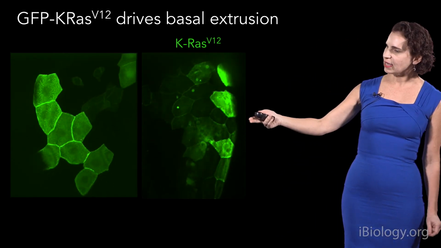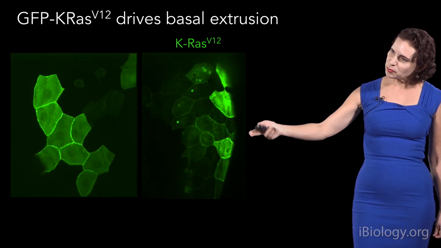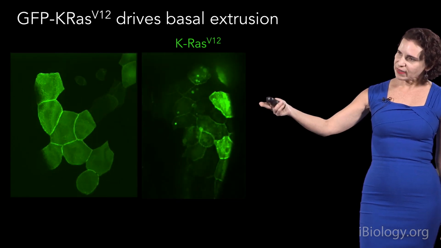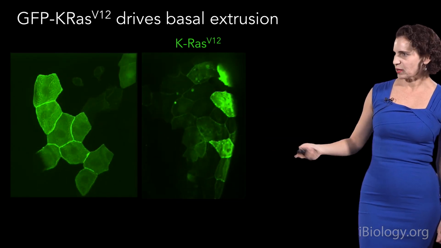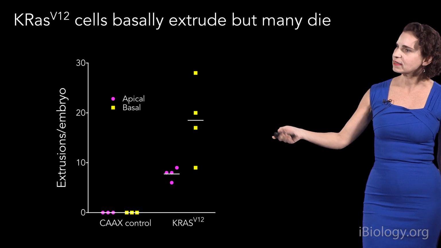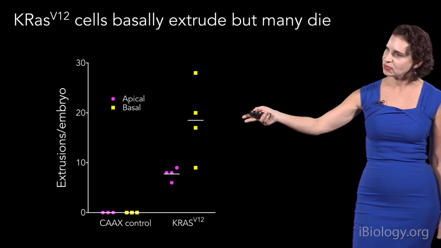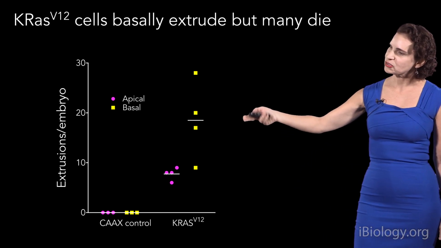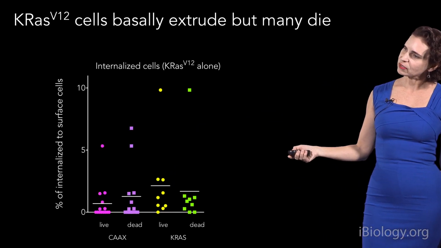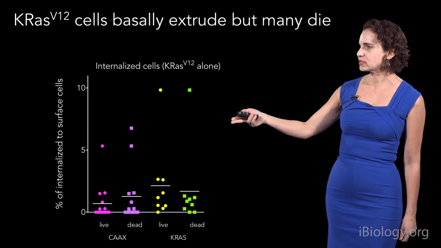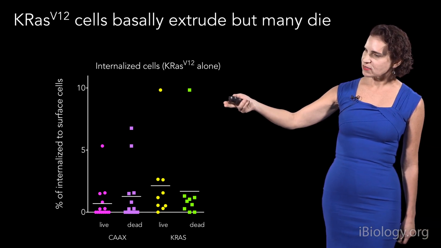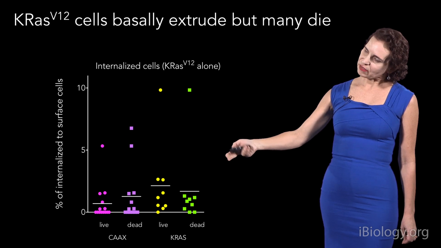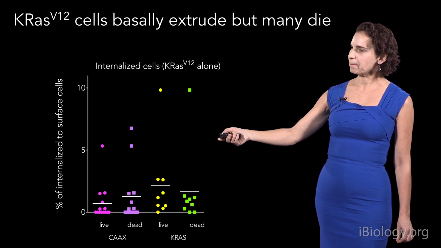However, the oncogenic KRAS cells have a much higher propensity to extrude, and when they extrude, it is basally for the most part. This can be seen when we quantify this. There's a lot more cells in each embryo that are extruding, and most of them are extruding basally. However, a lot of these cells go on to die. So while some of these cells are alive, there's a lot of them that are dying inside the body.